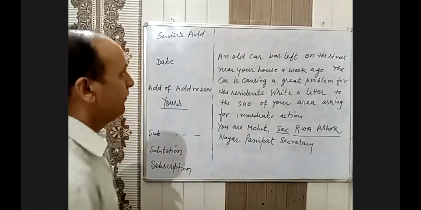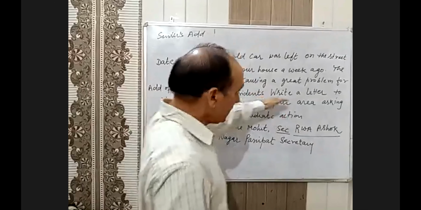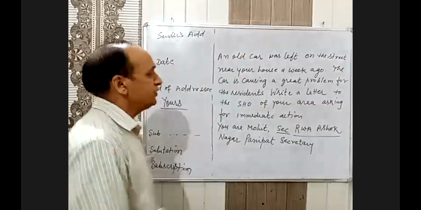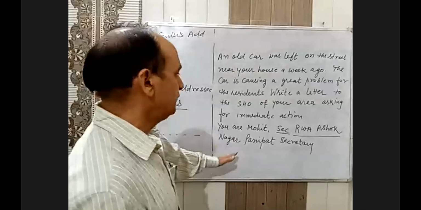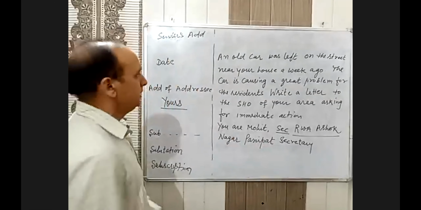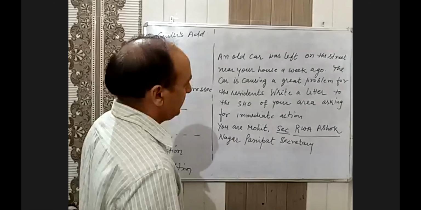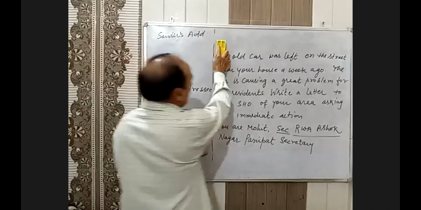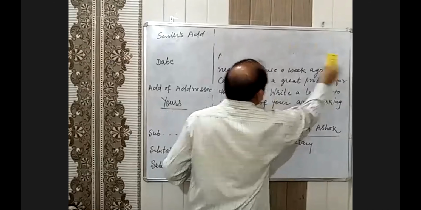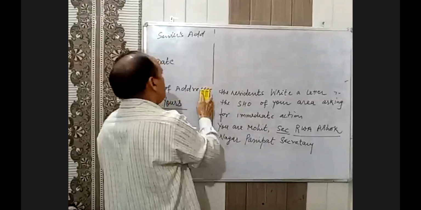First, where do you have to write the letter? To the SHO, Station House Officer, same Ashok Nagar and this address. Let's see how you are going to make it. First, write down your address. Come on, try to write your address.